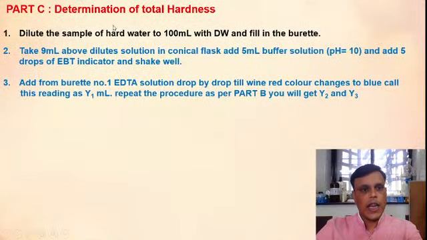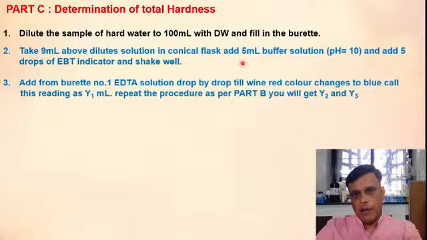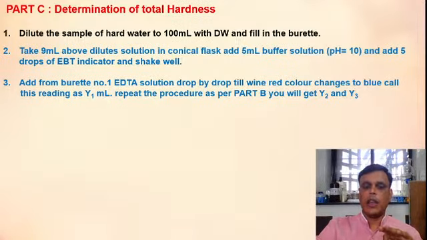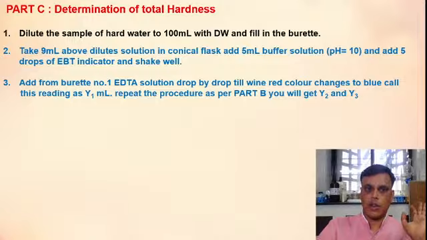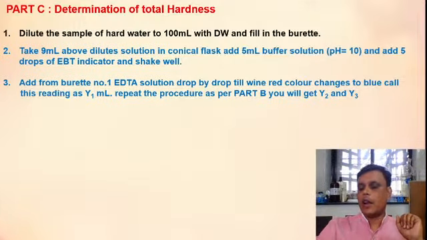Then the second step is take 9 ml of the above diluted solution in a conical flask, add 5 ml buffer solution, and add 5 drops of Eriochrome Black T indicator. The same procedure you have to repeat, only instead of zinc sulfate solution, you have to take the diluted hard water sample. So take 9 ml diluted hard water sample, add 5 ml of buffer solution of pH 10, add 4 to 5 drops of EBT indicator, and shake well.